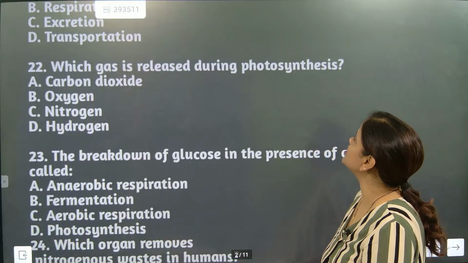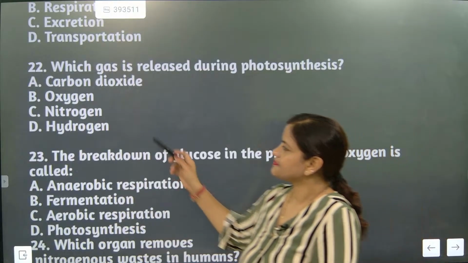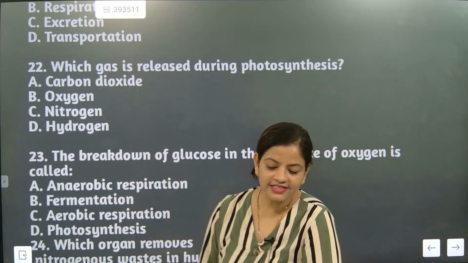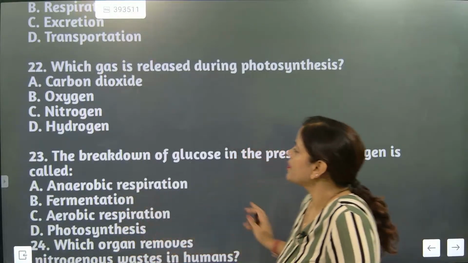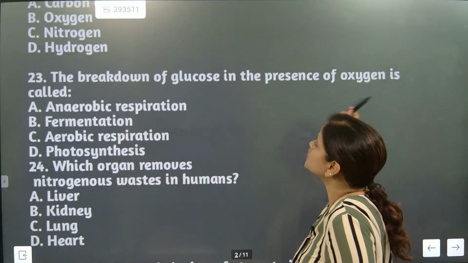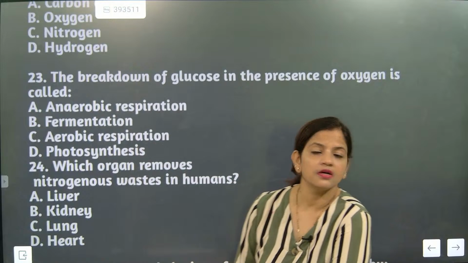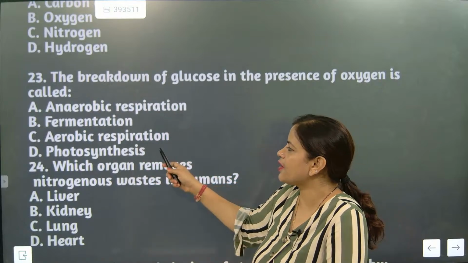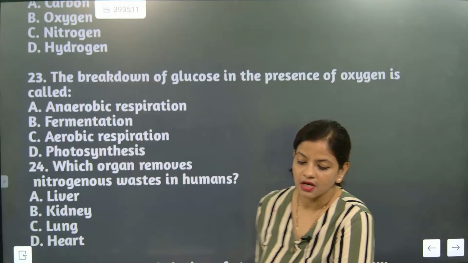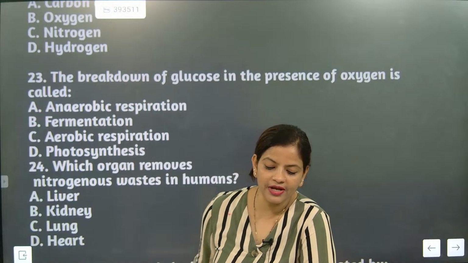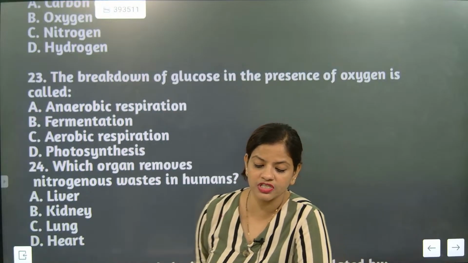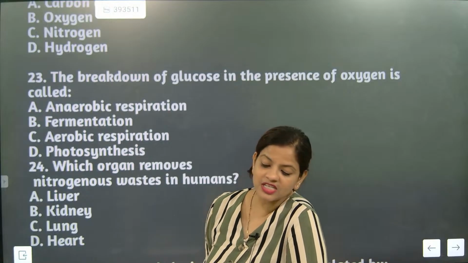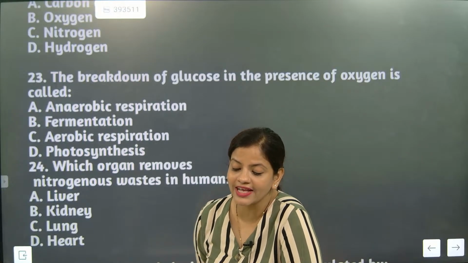Which gas is released during photosynthesis? Oxygen gas is released during photosynthesis. The correct answer is oxygen. The breakdown of glucose in the presence of oxygen is called anaerobic, fermentation, aerobic, or photosynthesis. Aerobic or anaerobic? Aerobic respiration, there is no other thing. It is called aerobic.